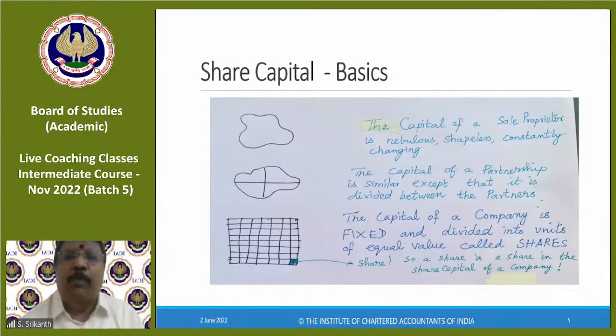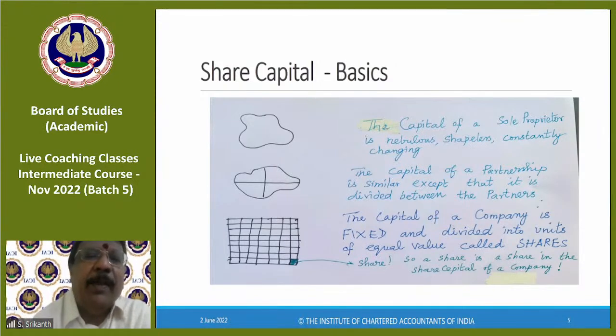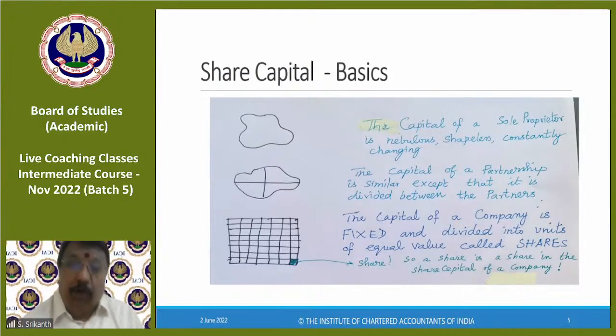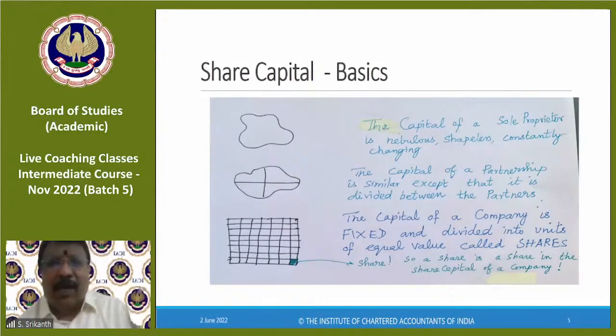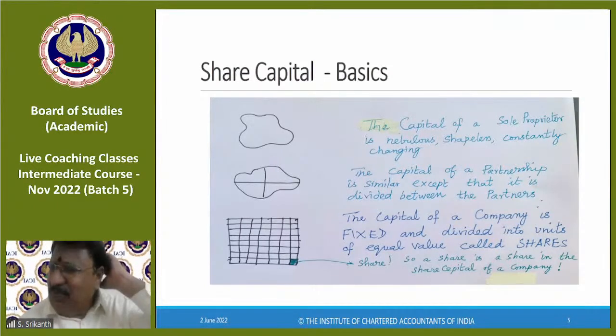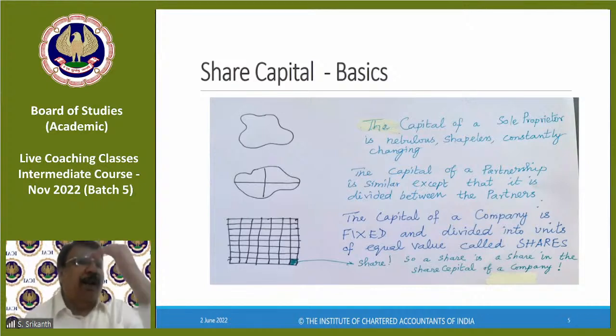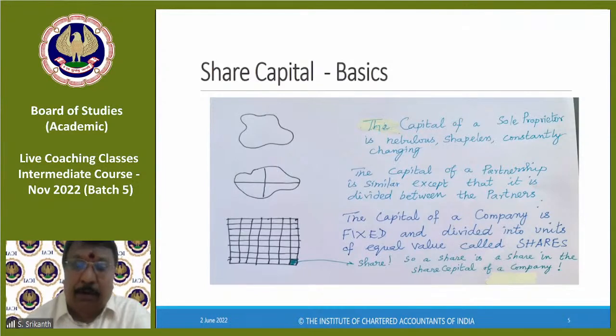The capital of a sole proprietor is nebulous. Nebulous means shapeless, constantly changing. Why? Because you don't keep it separately. This guy introduces money in the beginning, then he may even draw out of the capital the next day, drawings. The capital goes down. Then at the end of the year, profit is added. So continuously it changes. Sometimes people may operate a current account, but for a sole proprietor, it doesn't matter. So the capital of a sole proprietor is shapeless and constantly changing. It may go down, it may go up, etc.